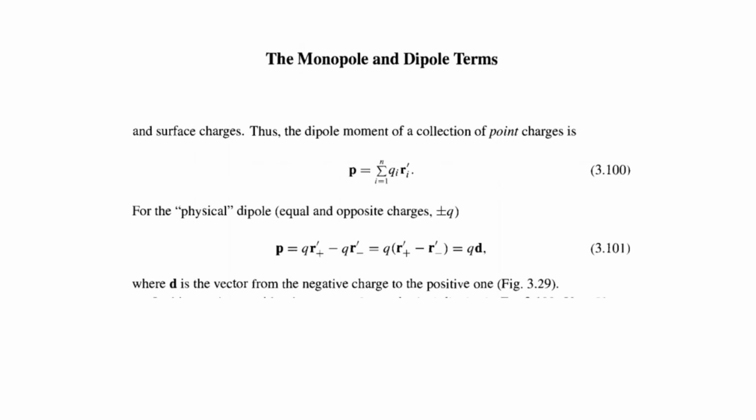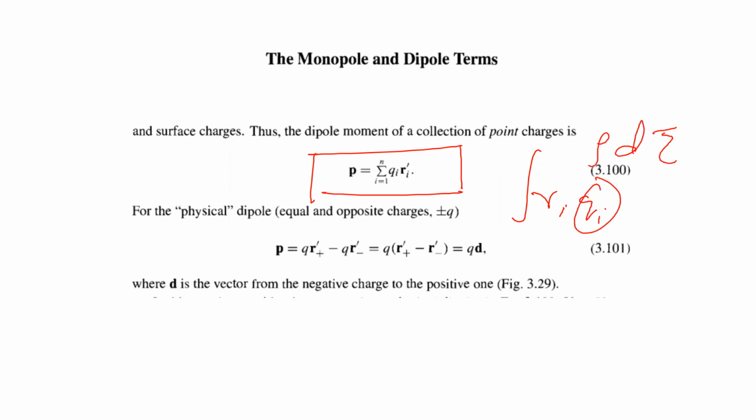Now the term p is actually eliminating the integral. We can write it in terms of a summation for n number of charged particles. We can write p is equal to sigma i from 1 to n, qi ri dash. This qi was what we wrote as rho d tau in the previous slide. So the sum of the products of charge and distance is the dipole moment. Now if there are only two charges for a dipole,